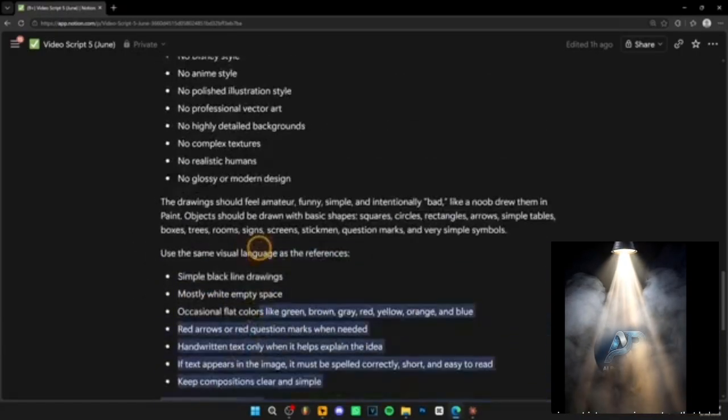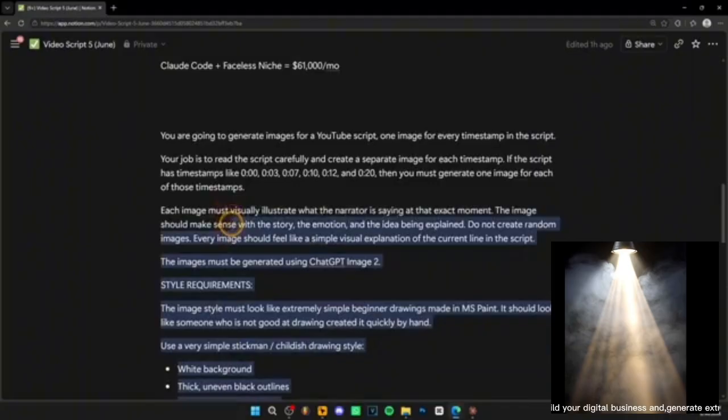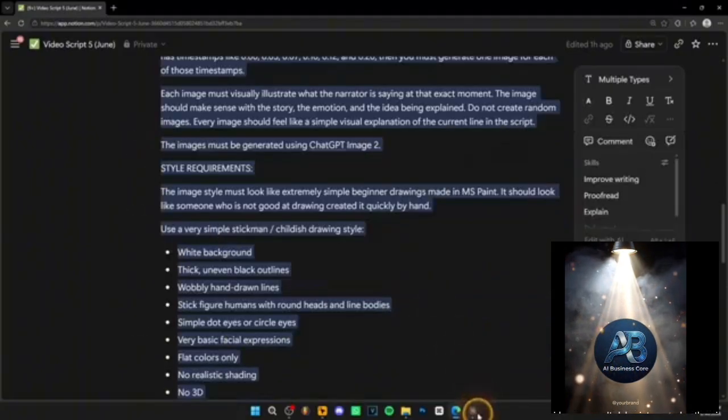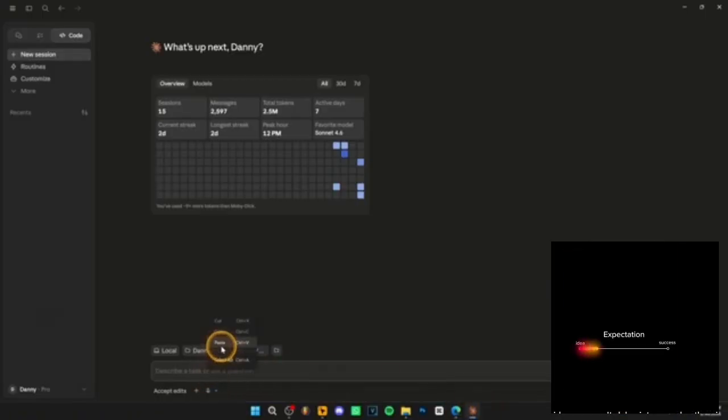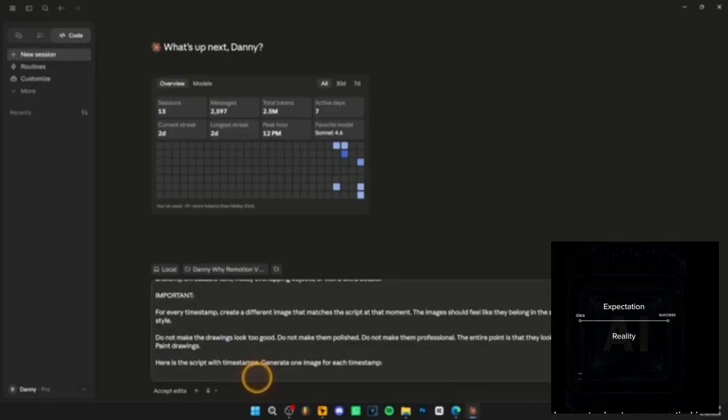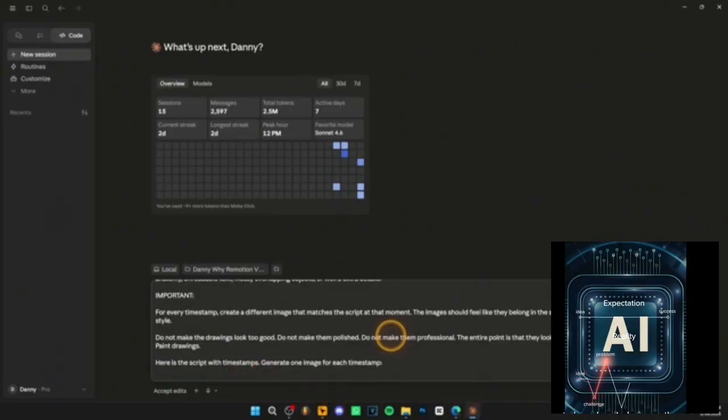And after you write this prompt, I want you to copy this prompt and then paste it into Claude Code. So go back to Claude Code over here and paste this prompt in the message box. Then what I want you to do is copy the script with the timestamps and paste it below this prompt.